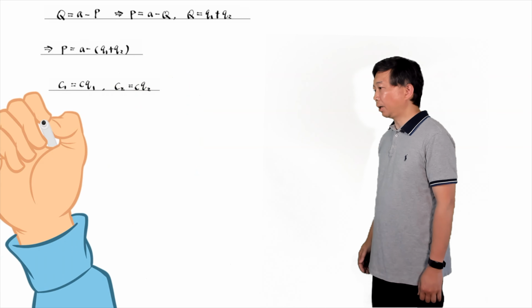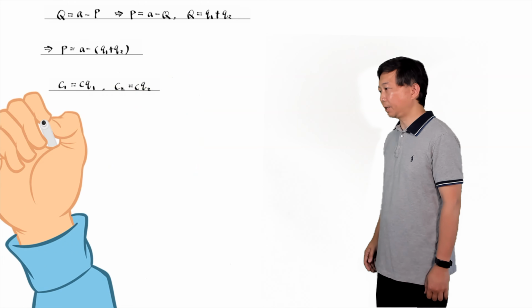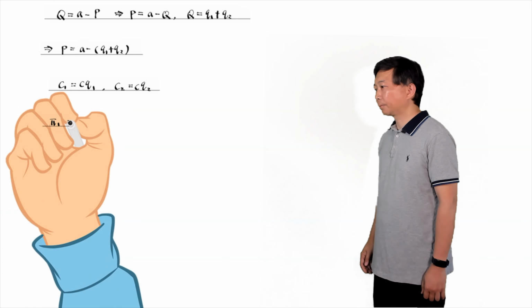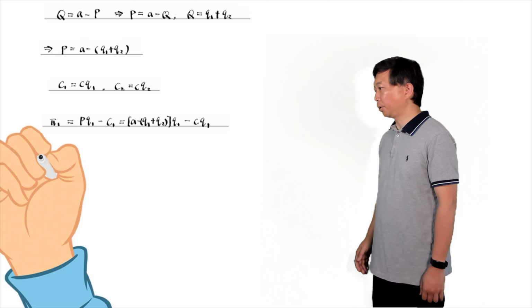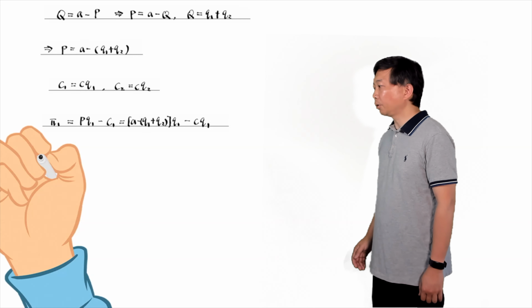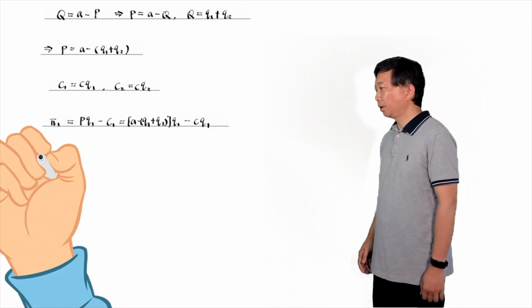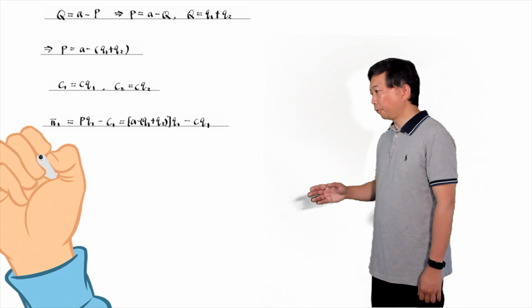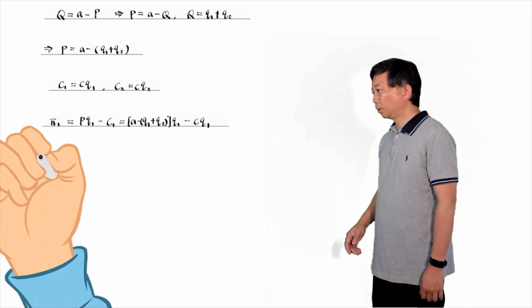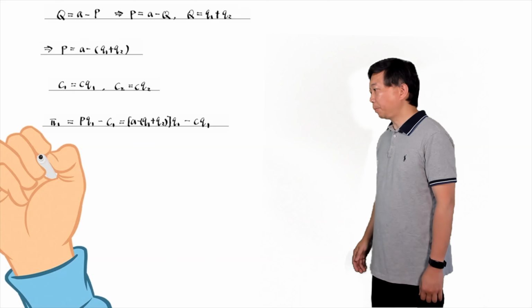Each firm has a constant marginal cost C. Our ice cream firm's profit is equal to total revenue minus total cost. That is, pi 1 equals P times Q1 minus C1. And we write it as a function of Q1 and Q2 by substituting the expressions for the market price and the cost.